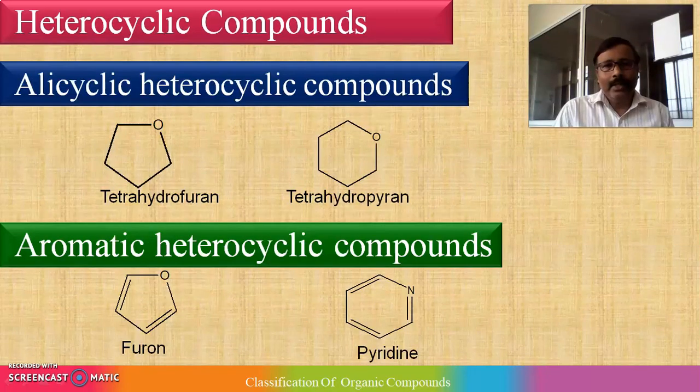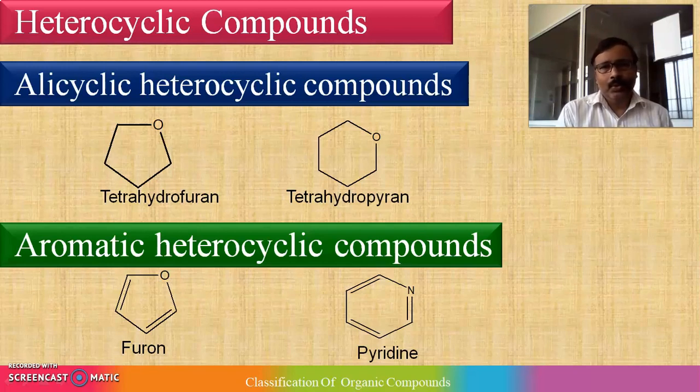Now let's see the heterocyclic compounds. Again, these heterocyclic compounds are divided into two subcategories: alicyclic heterocyclic compounds and aromatic heterocyclic compounds. Now first of all, one should know what hetero is. Hetero means it contains heteroatoms like oxygen, nitrogen or sulfur. So a cyclic compound which contains heteroatoms like oxygen or nitrogen or sulfur, or a combination, is called a heterocyclic compound.